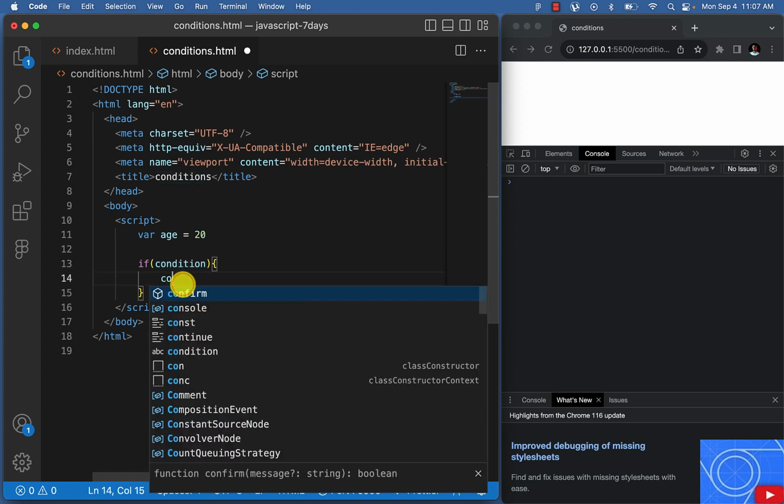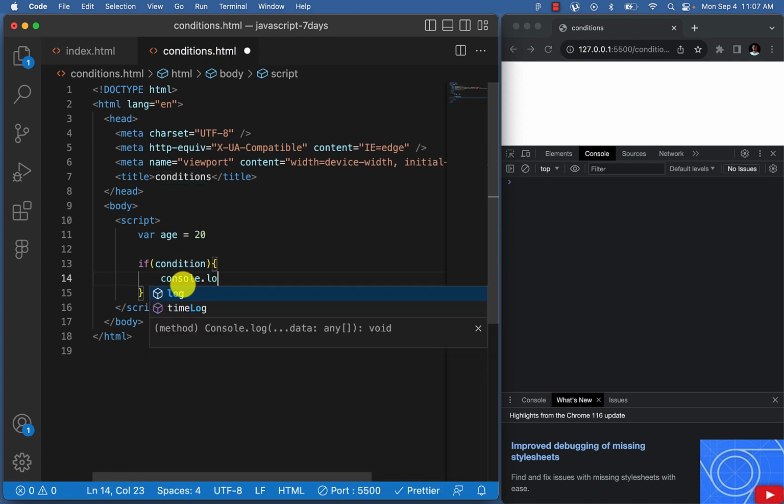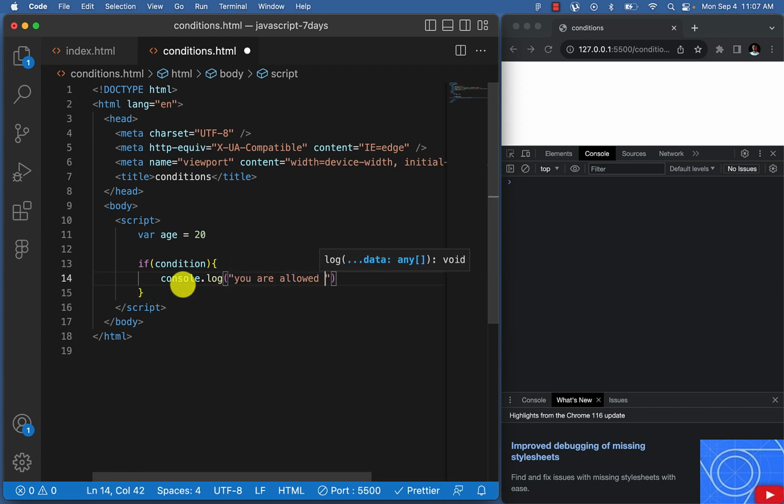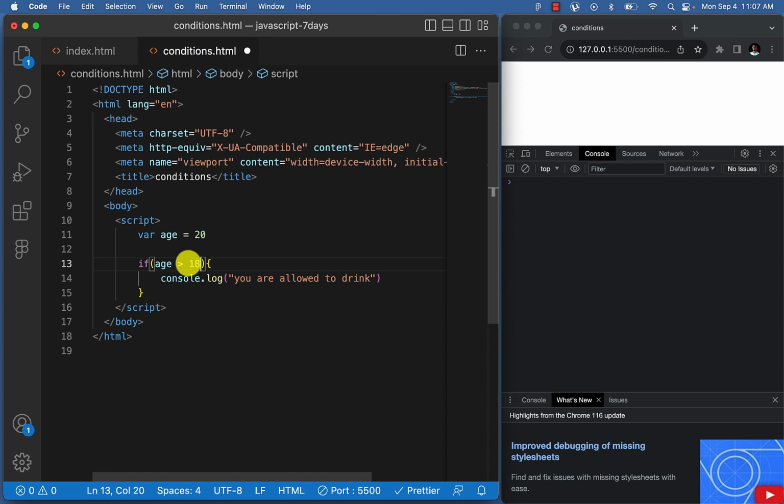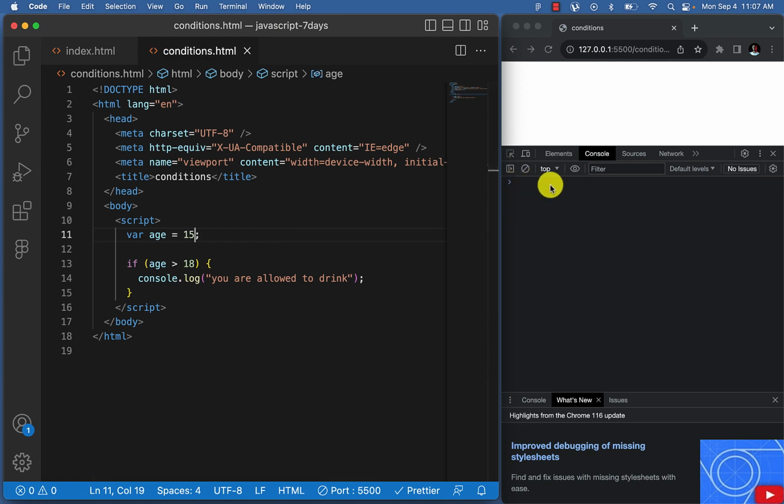So for example, I could say console log you are allowed to drink. Let's say we want to write a program that only allows people that are above 18 years to actually buy alcohol. So you're allowed to drink. I will come here now. My conditional will now be if age is greater than 18, you are allowed to drink. So that means this condition is true. Let's assume that this condition is not true. So let's give this 15. You see, it will not show anything, right?